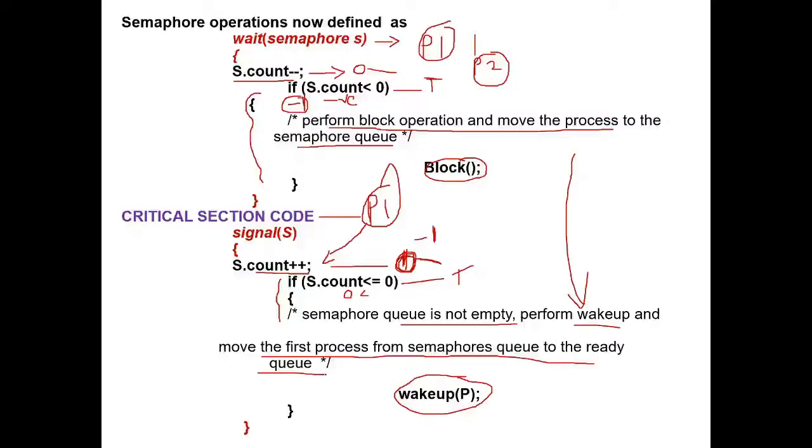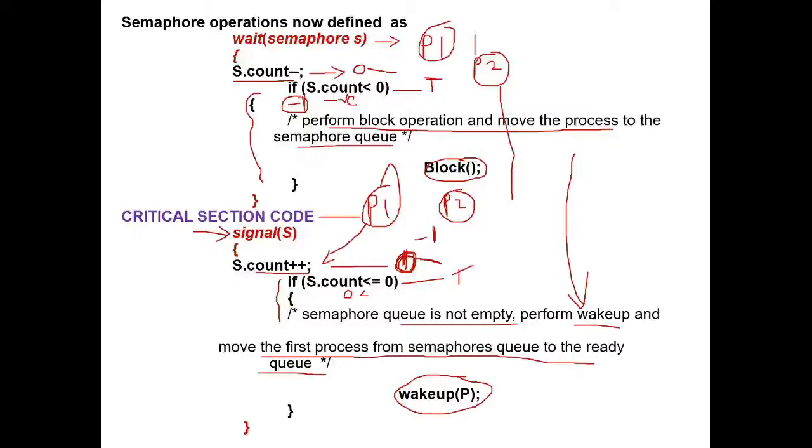So the process which was waiting in the semaphore queue will now be moved back to the ready state, put into the ready queue so that it can enter the critical section. Now P1, before coming out, will execute the signal operation. That is, it will unlock the critical section so that P2 can now enter the critical section and execute.